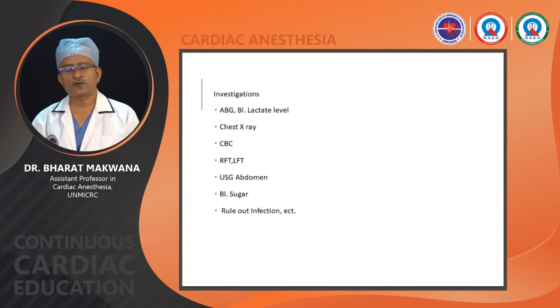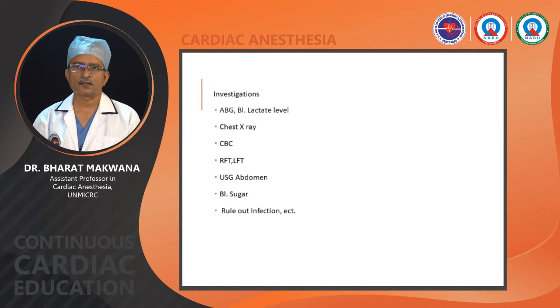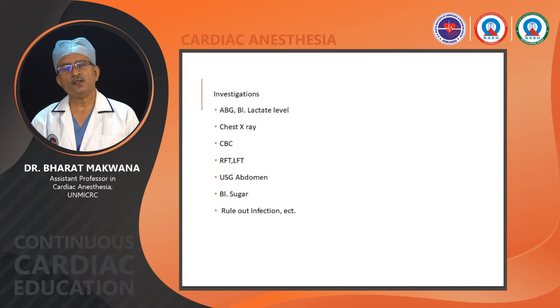RFT, LFT for impairment of liver and kidney dysfunction, routine urea and creatinine we will do. USG abdomen to rule out pathology of intestine, liver, kidney, how the echogenicity and how the function of these organs are there. Blood sugar level, rule out any infection by doing a culture of respiratory infection or any blood infection.